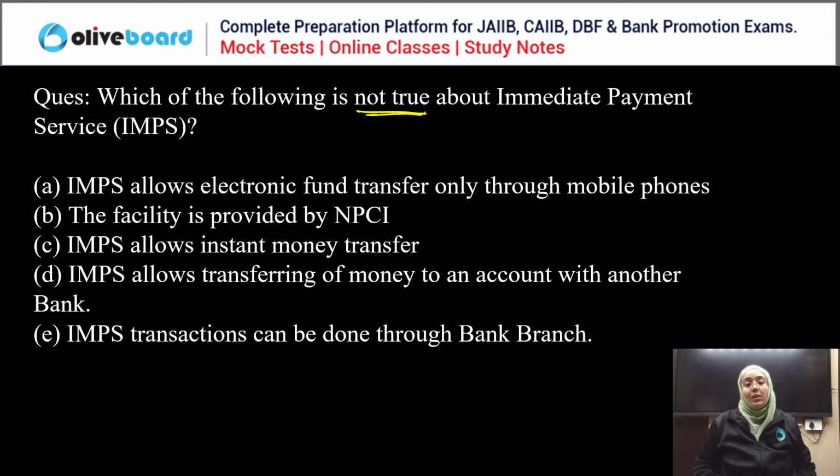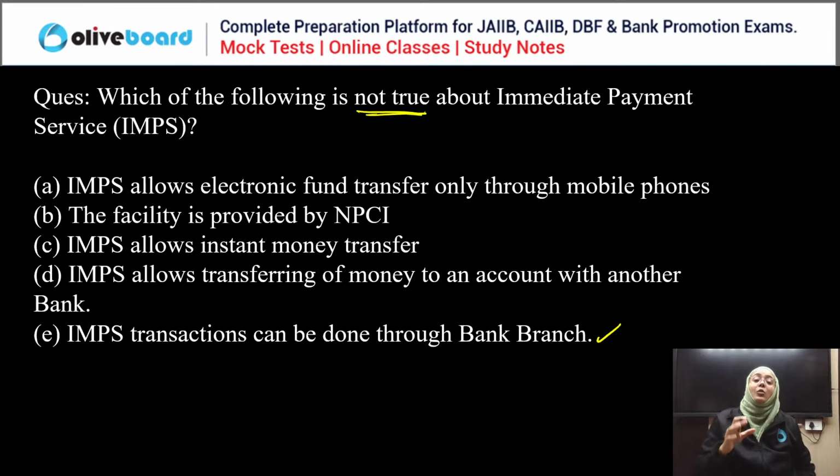Electronic transfer only through mobile, that is not true. About IMPS transactions you cannot initiate through bank branch: Immediate Payment Services you can do from bank branch. Yes, you can do it through bank branch. If you want to have an IMPS transaction, you request your branch to do it.